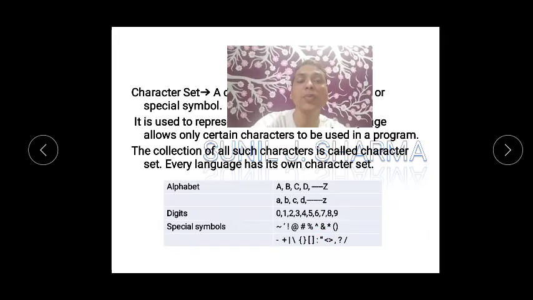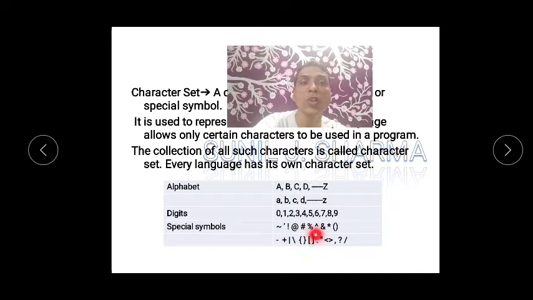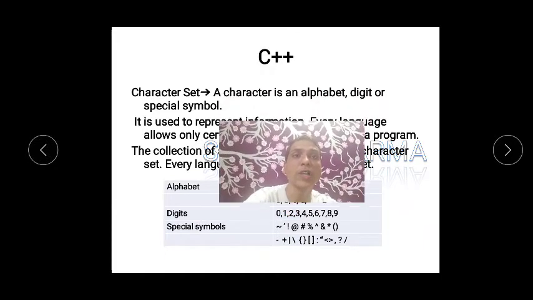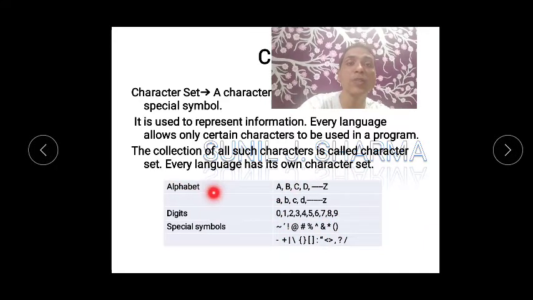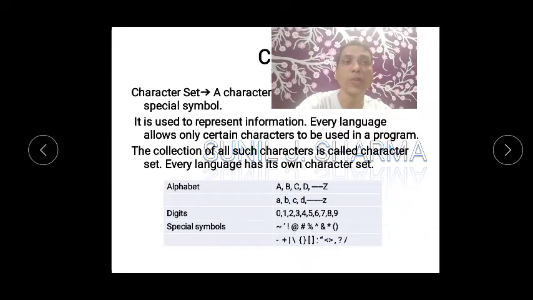So whatever symbols are there on the keyboard, almost all the symbols can be used. So these are the symbols which are going to be used in our C++ programming. These are the characters, these are the digits. So I hope you understood what a character set is, the collection of all such characters. All such characters means alphabets, digits and special symbols. I hope it is clear.